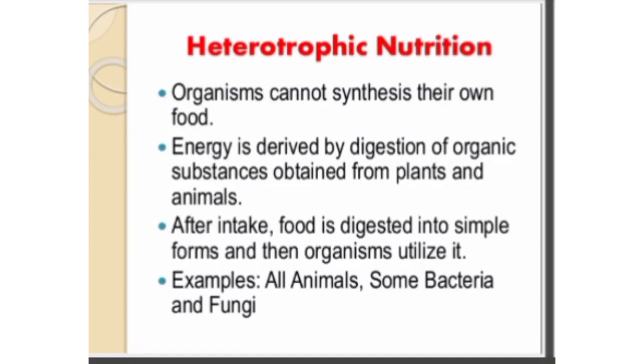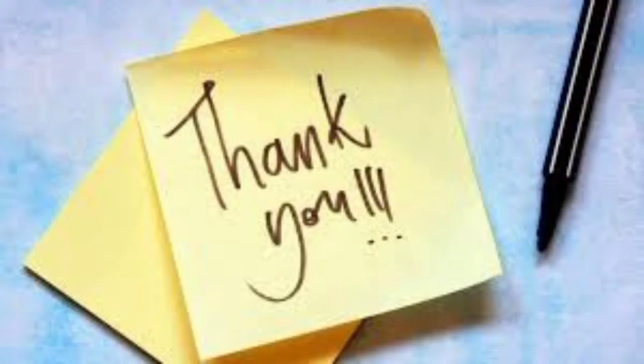Now the next is heterotrophic mode of nutrition. In this mode of nutrition, the organisms totally depend on others for their food. They derive energy by the digestion of organic substances obtained from plants and animals. Human beings and animals are the examples of heterotrophic mode of nutrition. We are also totally dependent on plants and animals for our food. So today we discussed nutrition and the different modes of nutrition, autotrophic and heterotrophic.